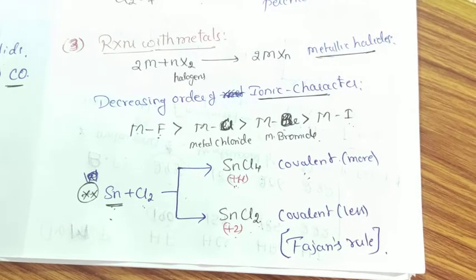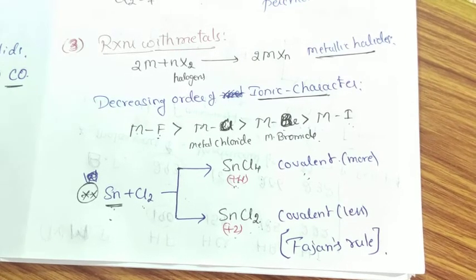Based on that, we have learned the general properties of halogens, such as atomic and ionic radius, ionization enthalpy, electron affinity, electronegativity. And we also learned the chemical properties, that is reaction with hydrogen, reaction with oxygen and reaction with metals.